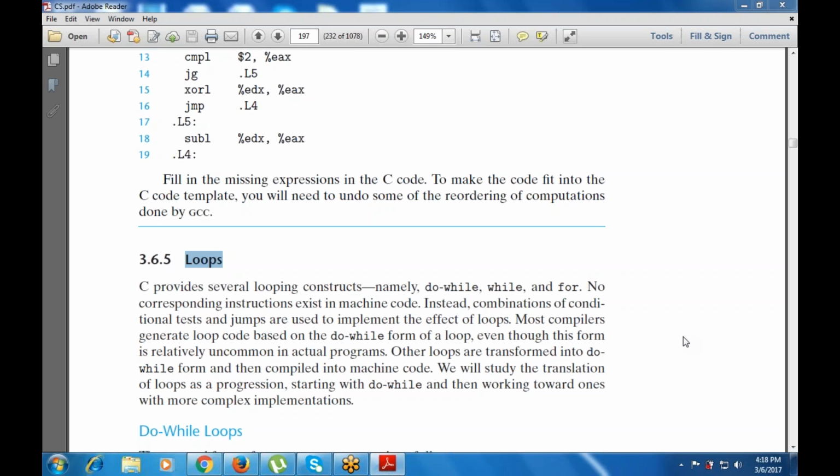C provides various looping constructs. For example, there is the do while loop, the while loop, and the for loop. Now, my question is to Joseph: what is the difference between the while loop and the do while loop? We have studied this in procedural programming, right? Can you tell me the difference? I'll give a hint: one is an entry control loop, one is an exit control loop.